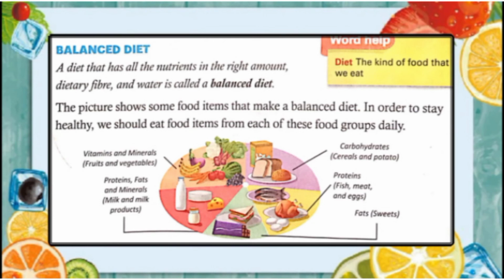As we have discussed earlier, vitamin A, B complex, C, D, E and K are some important vitamins which are required by our body. Vitamin A improves eyesight and keeps our skin healthy. Vitamin B complex is needed for various functions of the body. Vitamin C helps to fight infection and keeps our gums and teeth healthy.